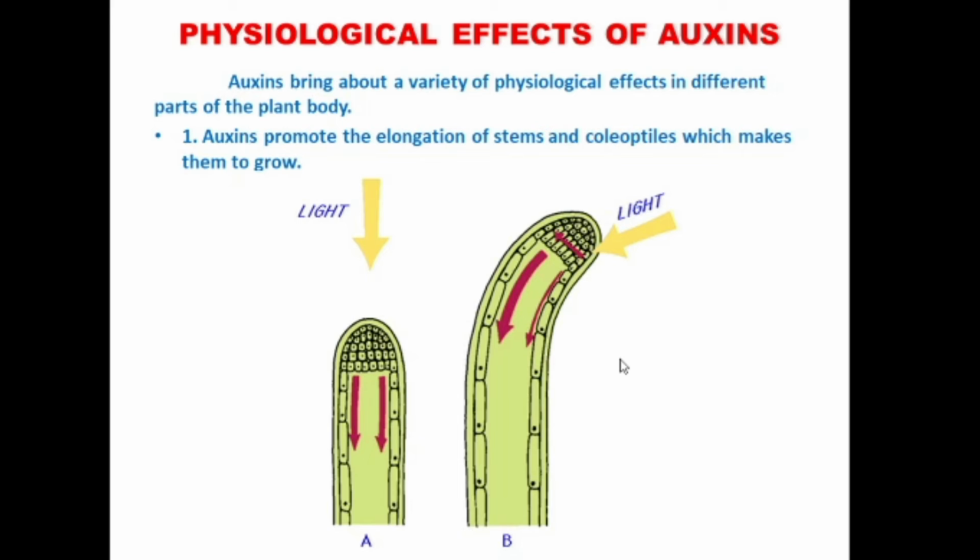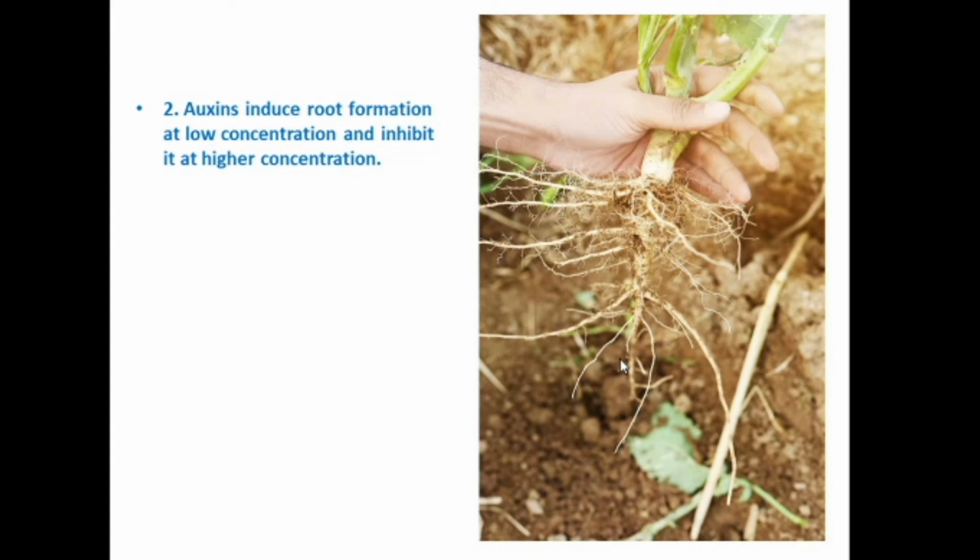First, they promote the elongation of stems and coleoptiles, which makes them grow. Auxin is responsible for growth. The growth of root tip and shoot tip is induced by the presence of auxins. Auxins are responsible for the elongation of cells in plants.